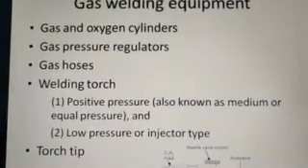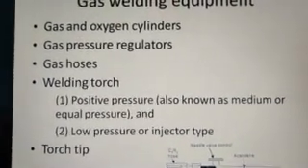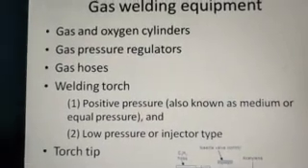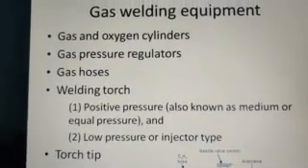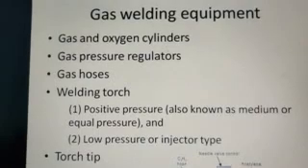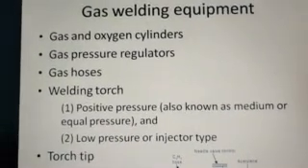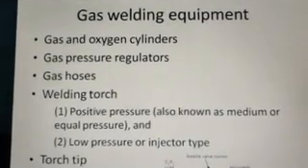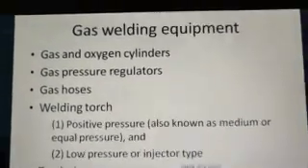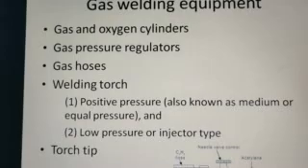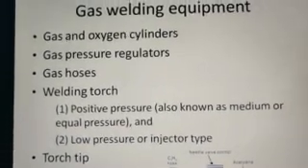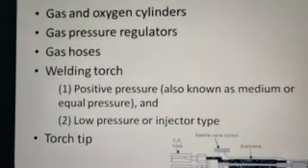Then moving on to the gas hoses or hose pipes, they are usually made of reinforced rubber, and we have color codes for the gas hoses as well: green for oxygen, red for acetylene, and black for all the other combustible gases which can be used for gas welding.